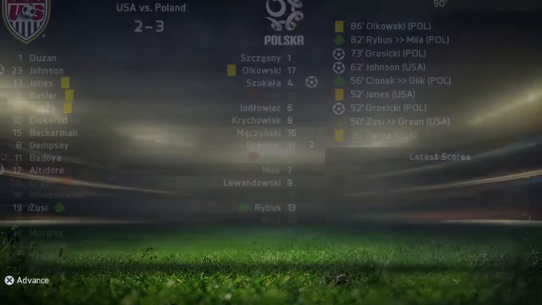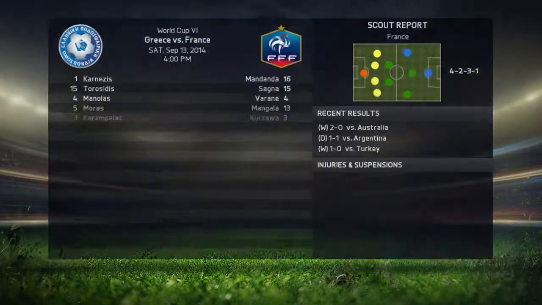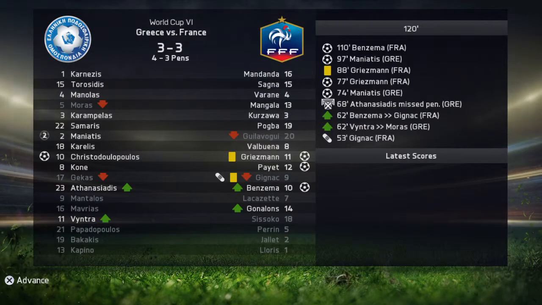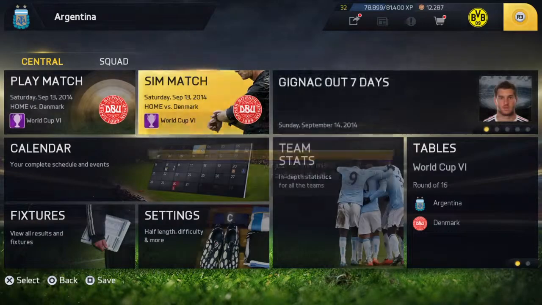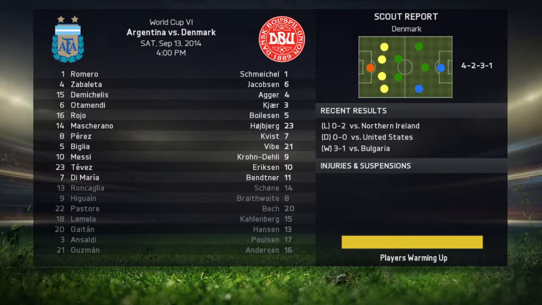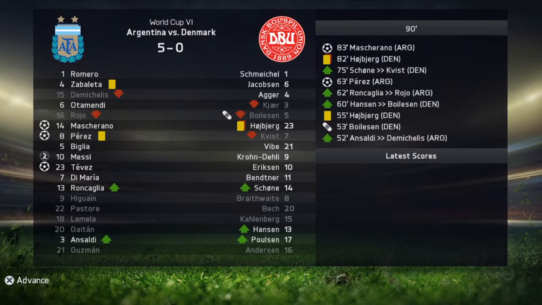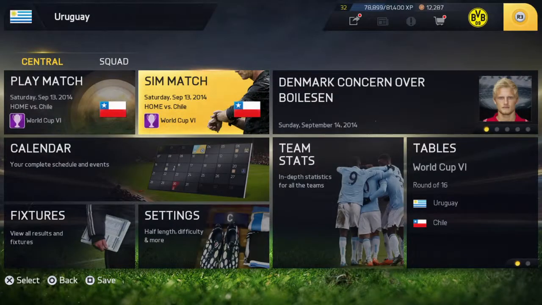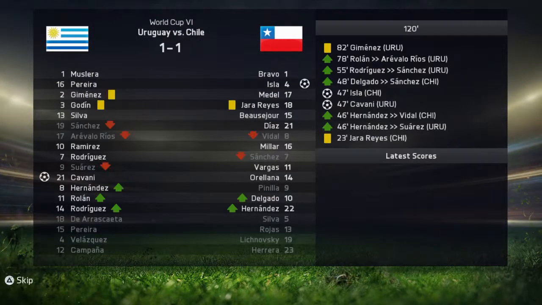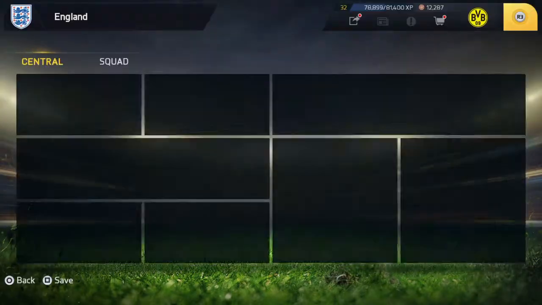Poland beats the United States 3-2. France versus Greece. Greece wins on penalties. Denmark versus Argentina. Argentina wins 5-0. Next, Uruguay versus Chile. Chile wins on penalties.